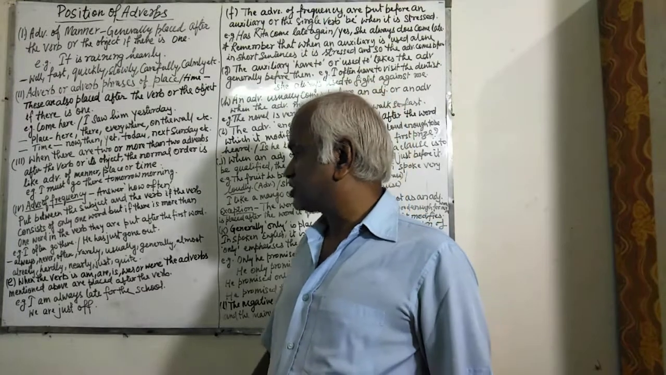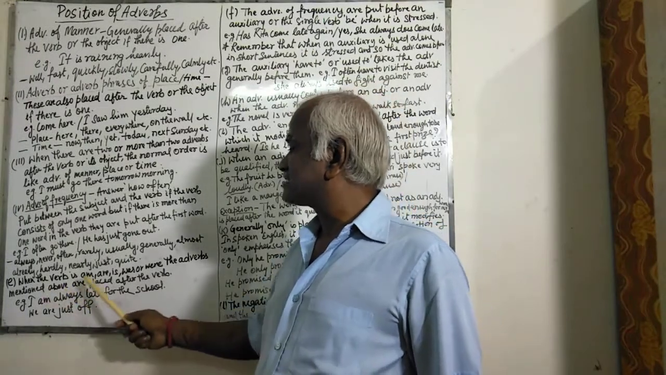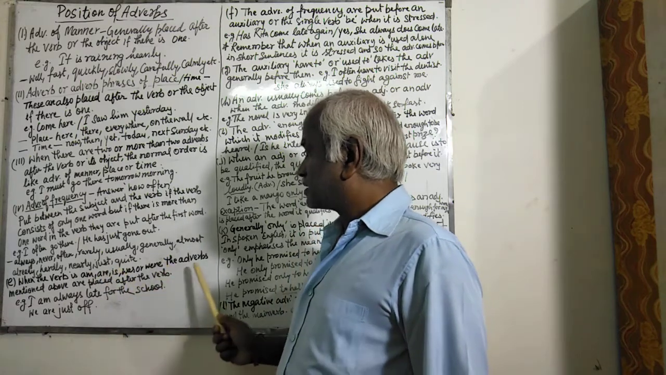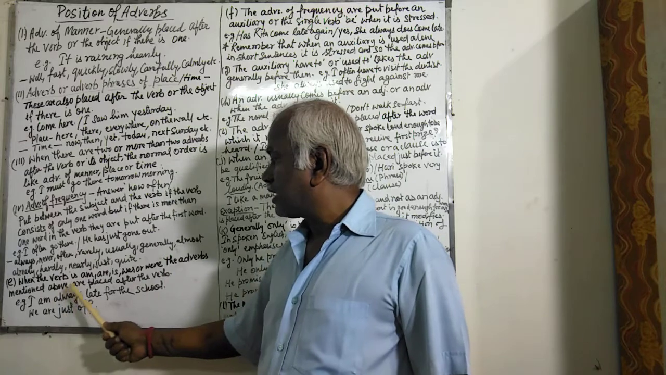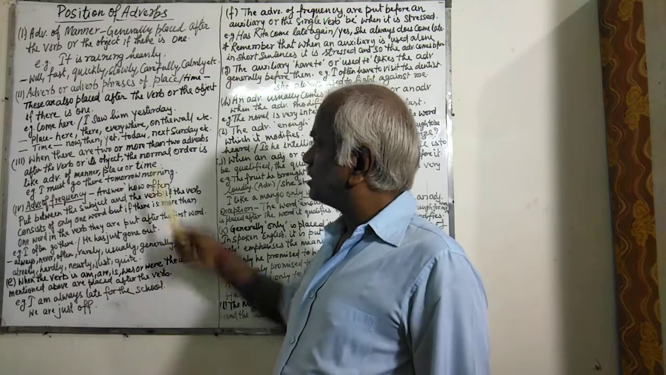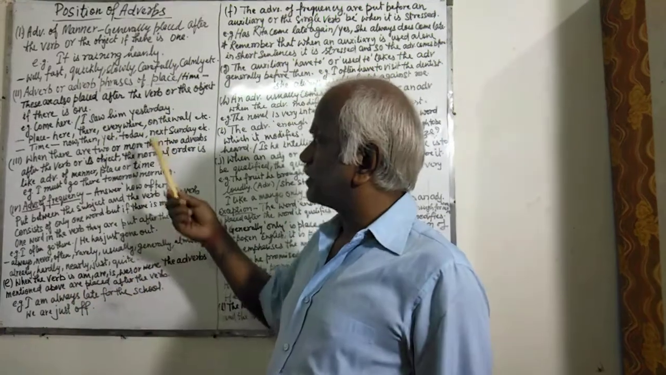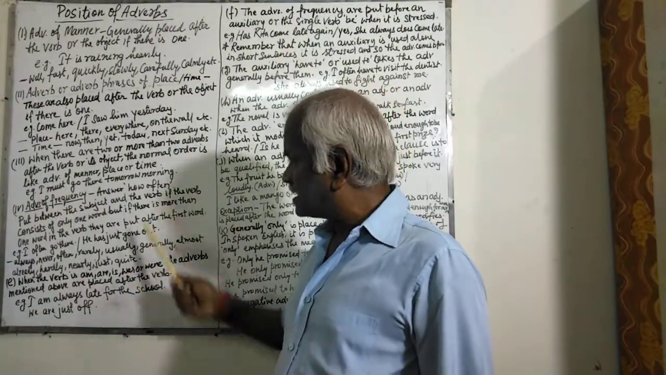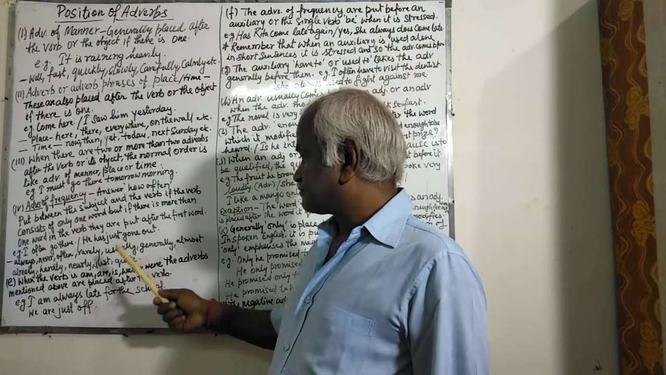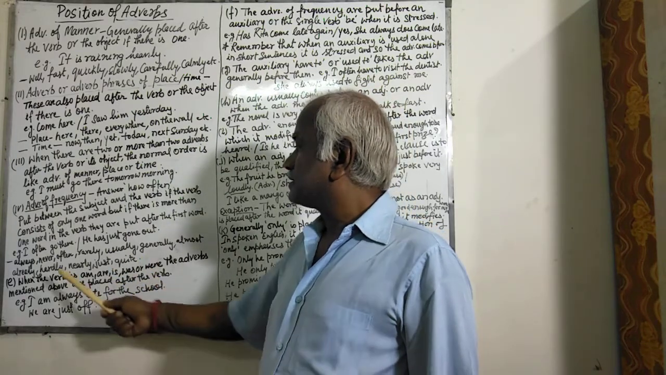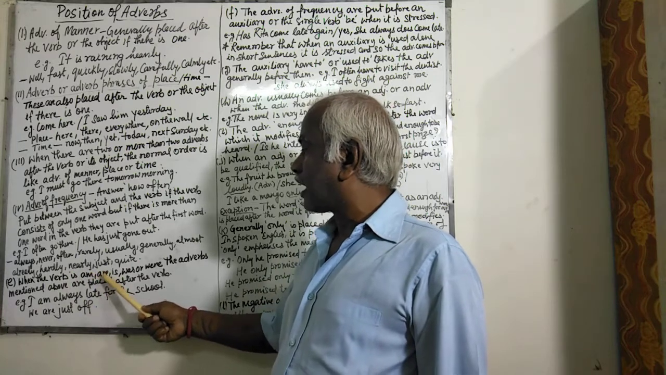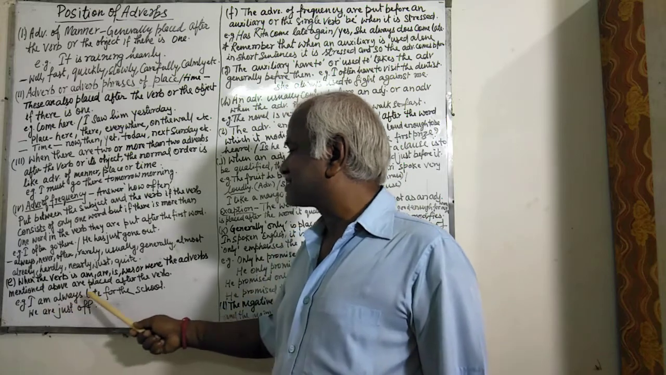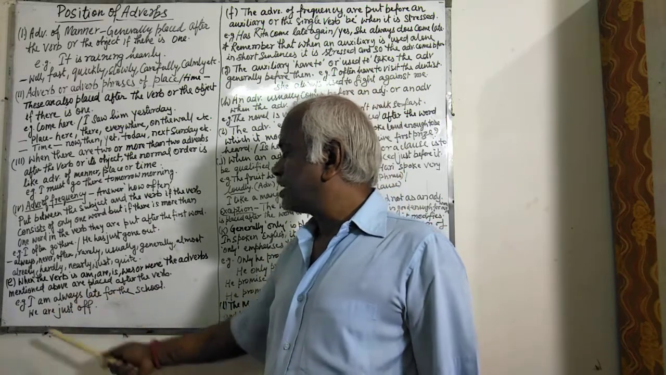The next position of adverb is when the verb is am, are, is, was or were. All the adverbs mentioned above, adverbs of manner, place, time and frequency, are placed after the verb when the verb is am, are, is, was or were. For example, I am always late for school. We are just off.